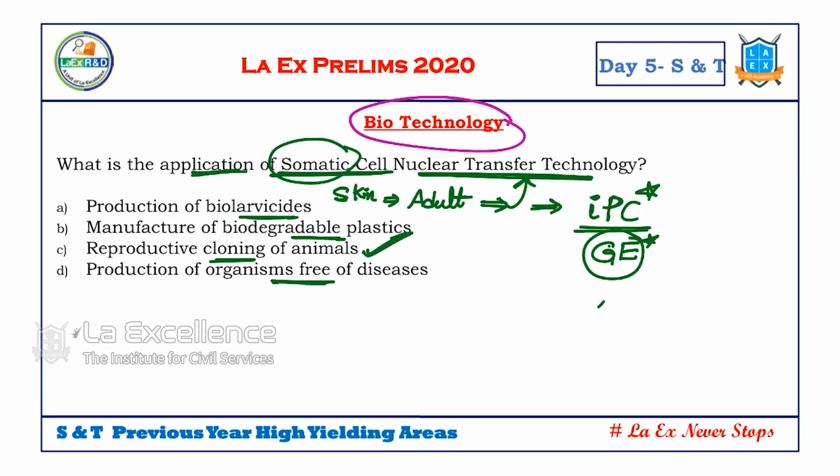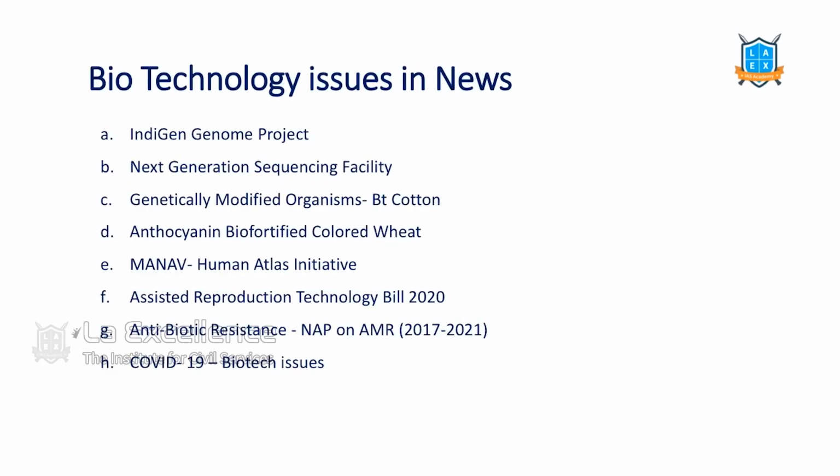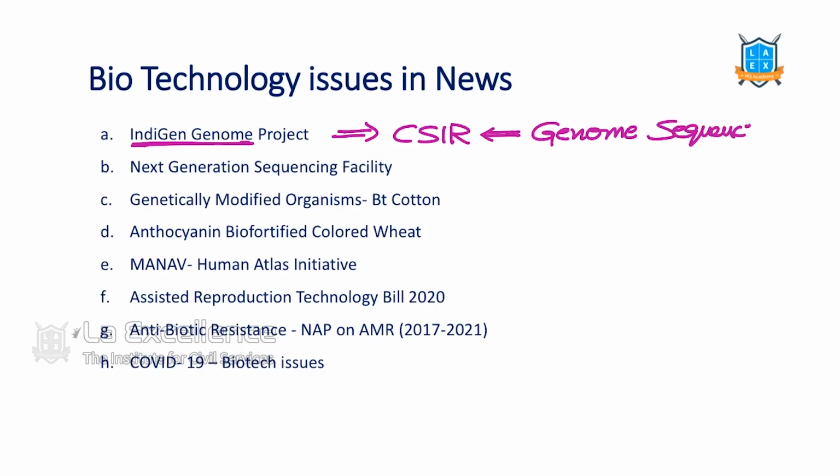What is this biotechnology related application? There are questions on biotechnology which are asked on applications. Let's identify which issues in biotechnology are in use. First one is the Indigen project. What is Indigen? Under this project, CSIR and its labs are going for genome sequencing of whom? Of humans. Which humans? Indians. So we are sequencing the Indians and their complete genome set.